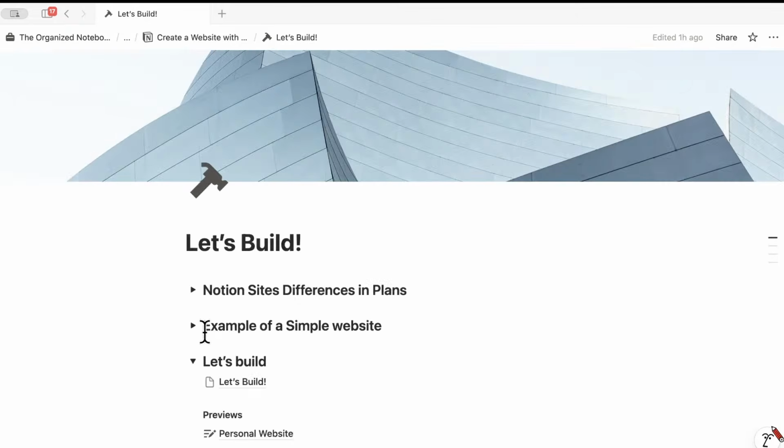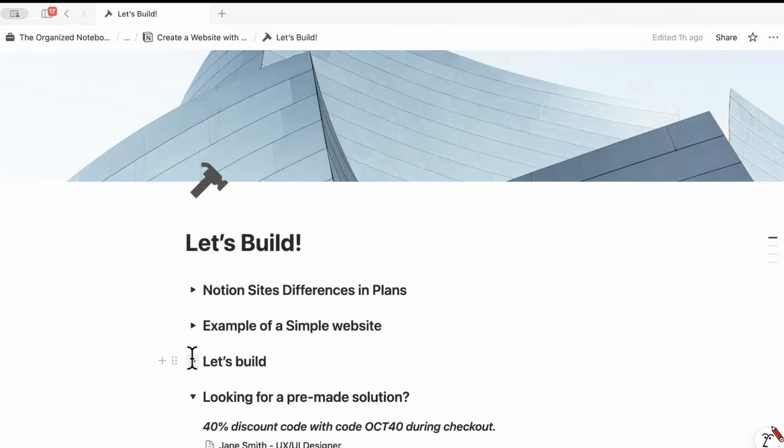So if we go next, I first wanted to go over the Notion Sites differences between the different plans. If you're wondering what the difference is with Notion Sites features, for example, if you're using a free plan versus a paid plan, I just wanted to briefly go over that.